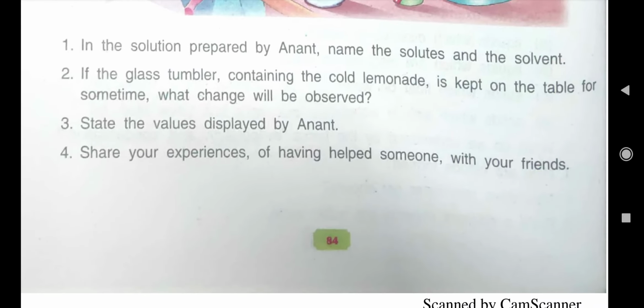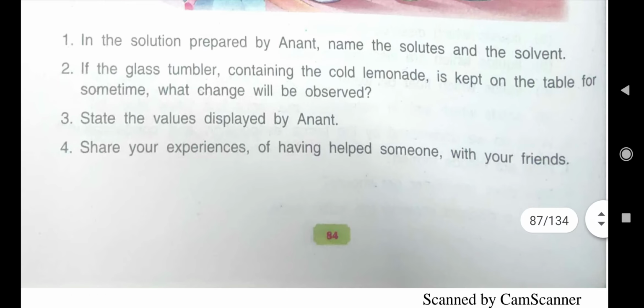In the solution prepared by Anant, name the solutes and the solvent. Now children, you tell, what are the solutes in that lemonade? Yes, sugar, salt and lemon juice are the solutes. Then what is the solvent? We all know the solvent is the medium in which we put the solute. So here the medium was water. So water is the solvent here.